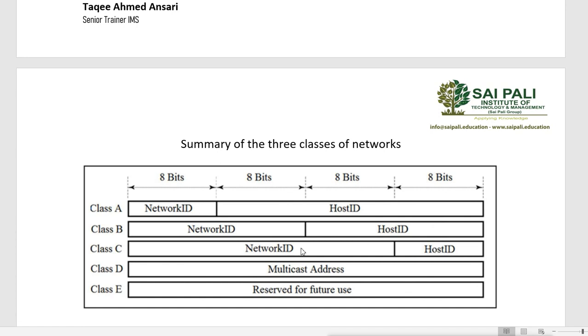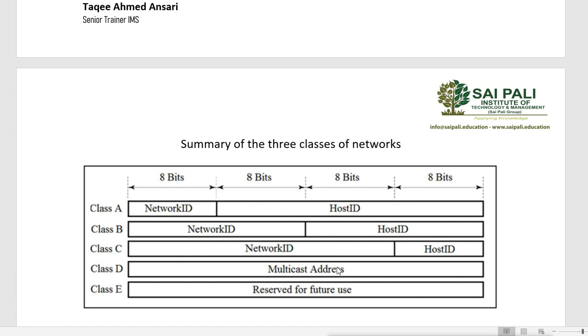Now I said D and E are not used commercially, so we can't use D and E. Why? Because D is reserved for multicast addresses, and E is reserved for future use or R&D. So this is reserved for R&D and this is reserved for multicasting. So multicasting we don't use.